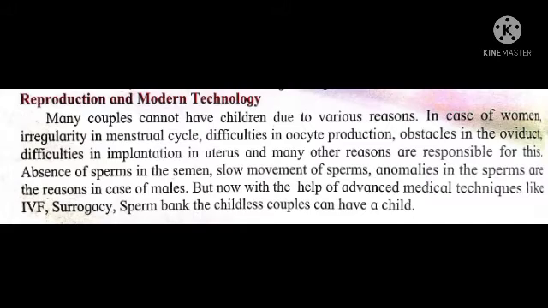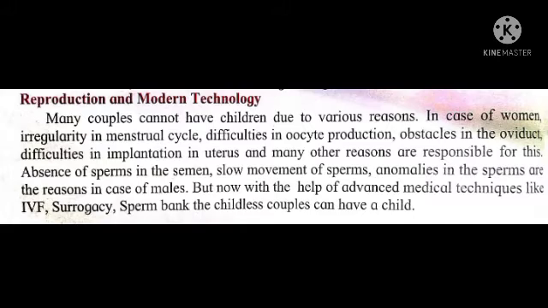In men, absence of sperms in the semen, slow movement of sperms, anomalies in the sperm are the reasons. But now, with the help of advanced medical techniques like IVF, surrogacy, sperm bank, the childless couples can have a child.